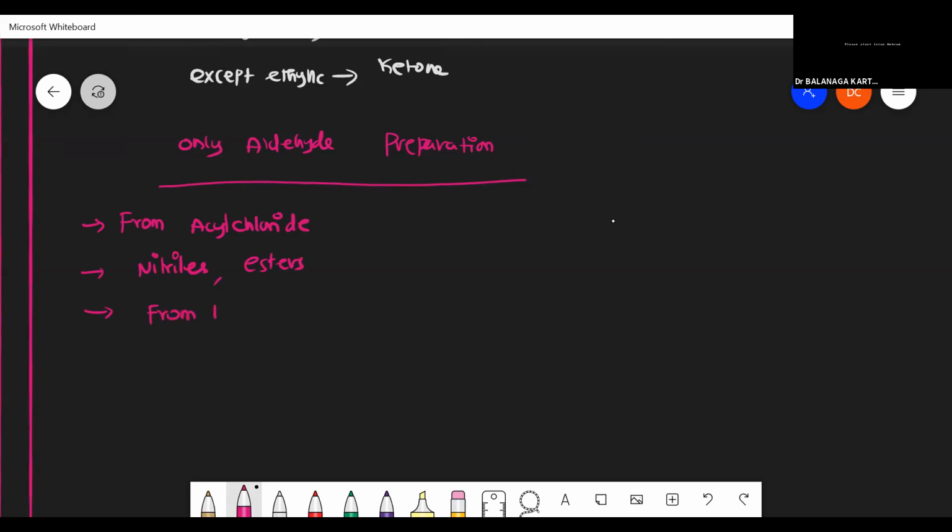From hydrocarbon, this is a very, very important preparation, that is oxidation of methyl benzene. Another one is by side chain chlorination. Okay. So these are all very important methods.